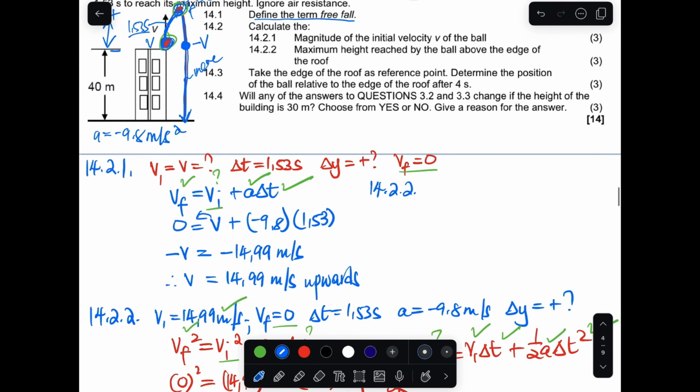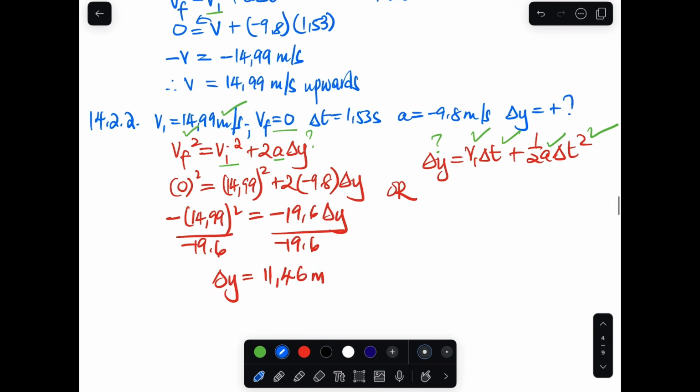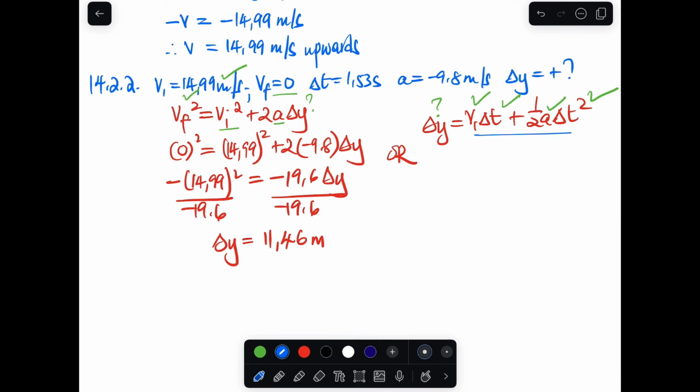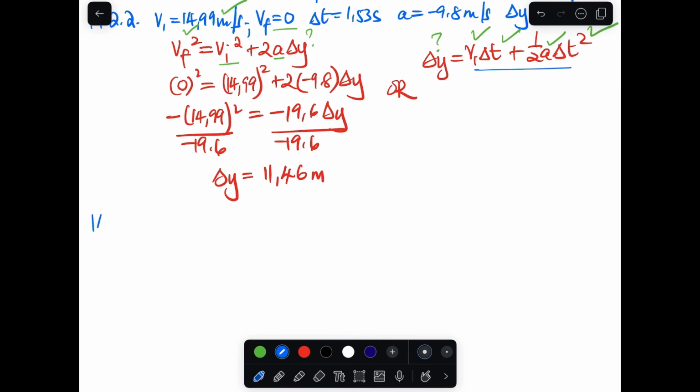The next question is 14.3. It says take the edge of the roof as the reference point. So they said the edge of the roof is the reference point. That means it's a 0 point, a starting point. Determine the position of the ball relative to the edge of the roof after 4 seconds. So in other words, it's asking from here as a starting point, where will the ball be after 4 seconds? Simply, we're going to use this equation and determine where the ball will be.